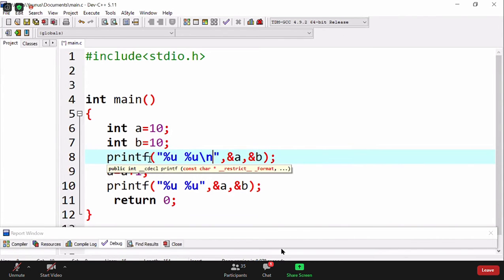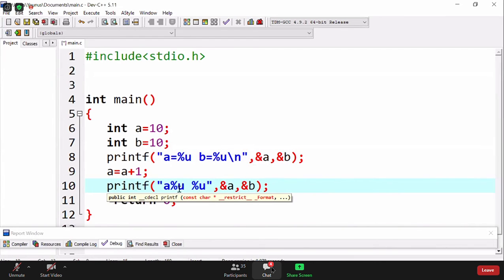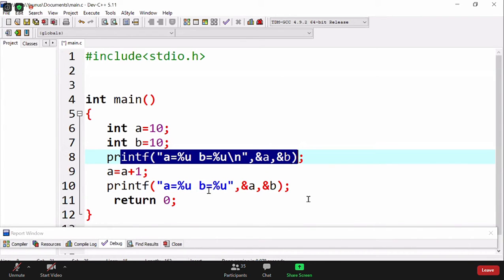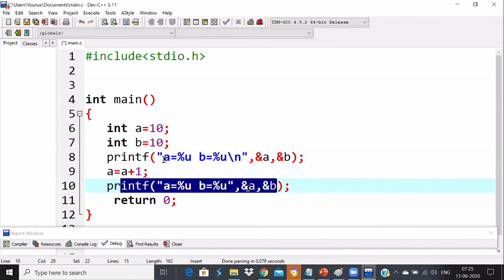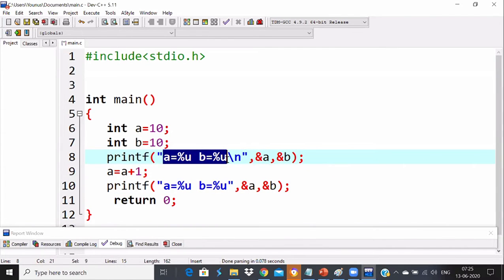What do you think? Okay, first line, A address and B address gets printed. Let me write A is equal to and B is equal to. And here also A is equal to, B is equal to. What do you say about line number 8, and what do you say about line number 10 now? What do you think? The addresses will be same or different?